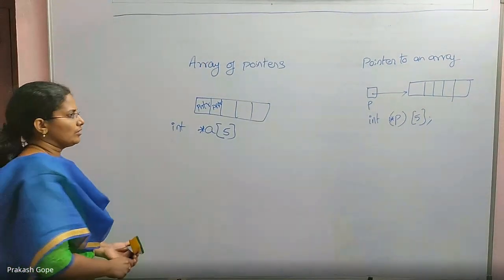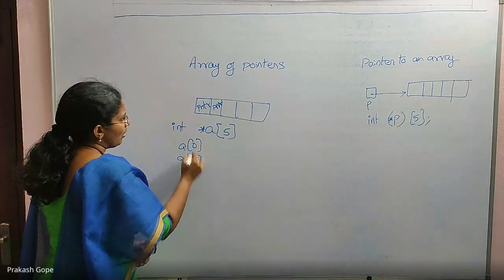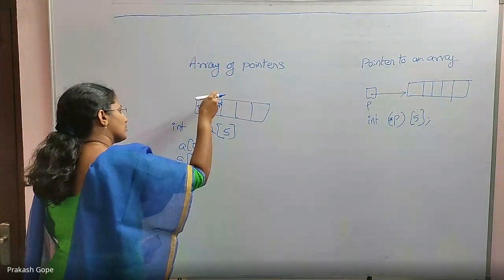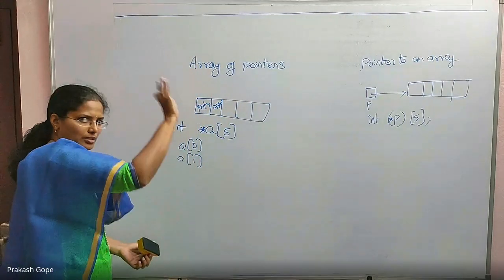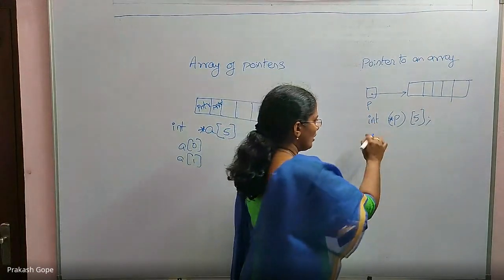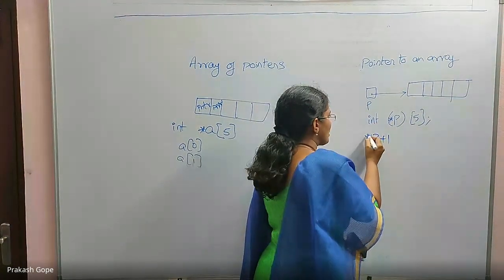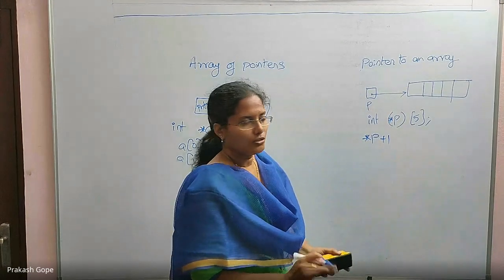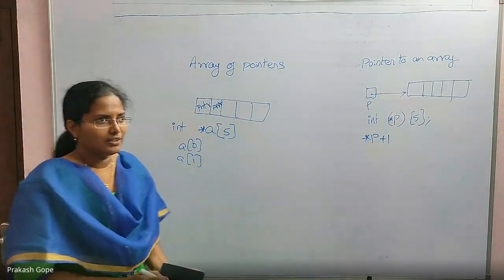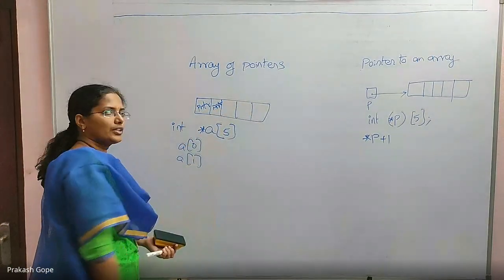Here, because a is an array, you can say a of 0, a of 1, all are the addresses of some variables. It is not like this for p. p is just a pointer. You can add or subtract values from it, or you can write expressions like this. That's all. You cannot say p of, because p is not an array, it's a pointer. Here a is an array in which each element is a pointer.